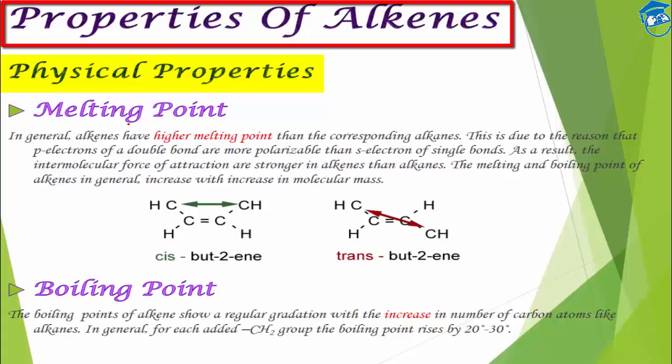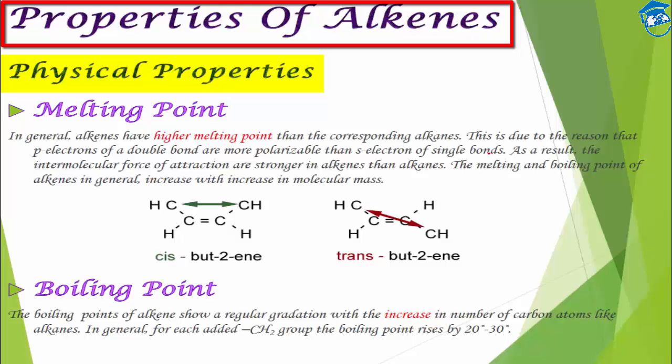As a result, there will be dipole moment, and so there will be higher intermolecular forces of attraction as compared to the alkanes. As a result, the melting and boiling point in general will be higher than the corresponding alkanes.